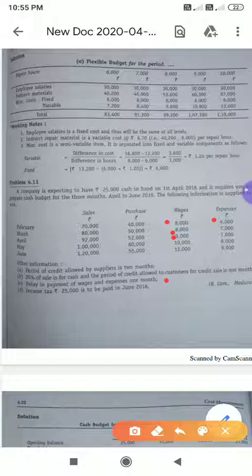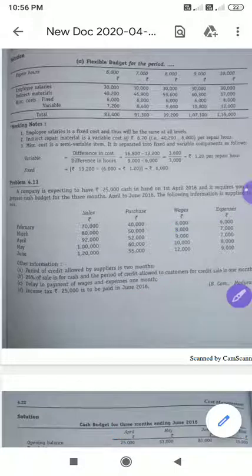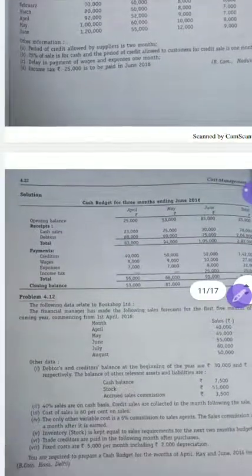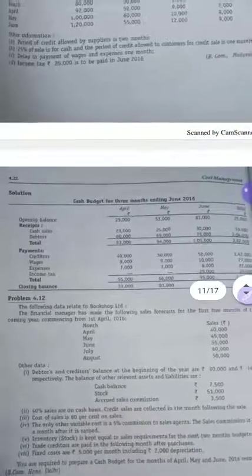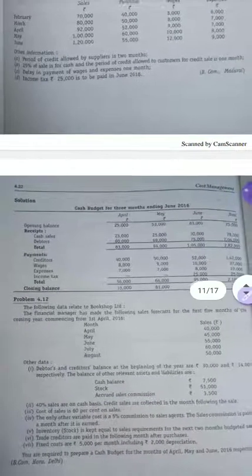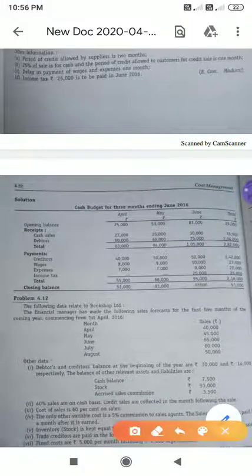And also they have given income tax 25,000 is to be paid in June 2016. Now, this is a very important question. Please concentrate on the question now. They have asked us to prepare budget for how many months? 3 months. So what are those 3 months? April, May, June. So you have to write cash budget for the month ending June 2016. So April, May, June, and you have to put even total column also.